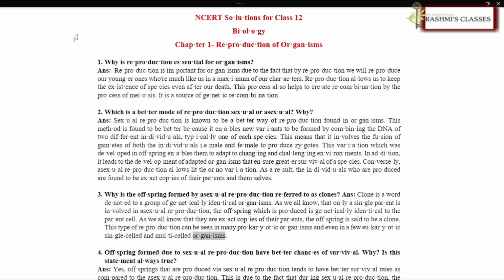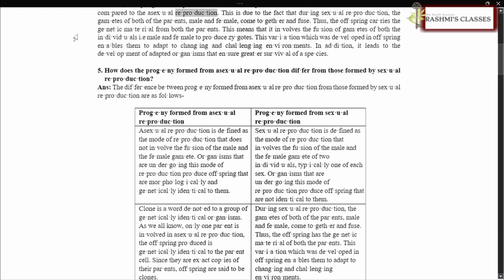This type of reproduction can be seen in many prokaryotic organisms and even in a few eukaryotic single-celled and multi-celled organisms. Offspring formed due to sexual reproduction have better chances of survival. Why? Is this statement always true? ANS. Yes, offspring produced via sexual reproduction tend to have better survival rates as compared to asexual reproduction. This is because during sexual reproduction, the gametes of both parents, male and female, come together and fuse. Thus, the offspring carries the genetic material from both parents.